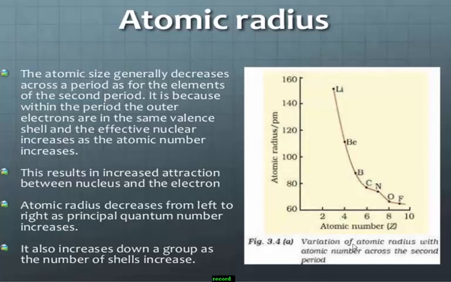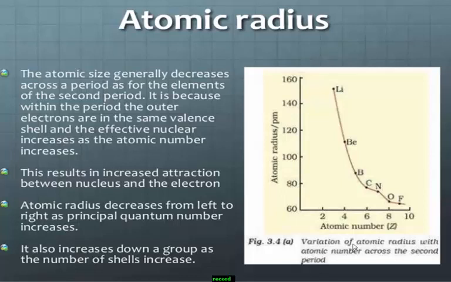Remember how the ionic size or atomic size increases or decreases along the group and period. Students, atomic radius: down the group, the number of principal shells increases. Therefore, the distance between the nucleus and the outermost shell electron increases. Therefore, effective nuclear charge decreases and atomic radius increases down the group.